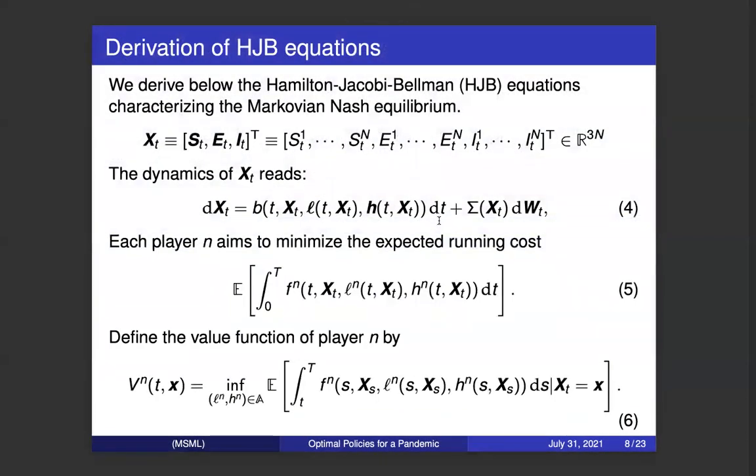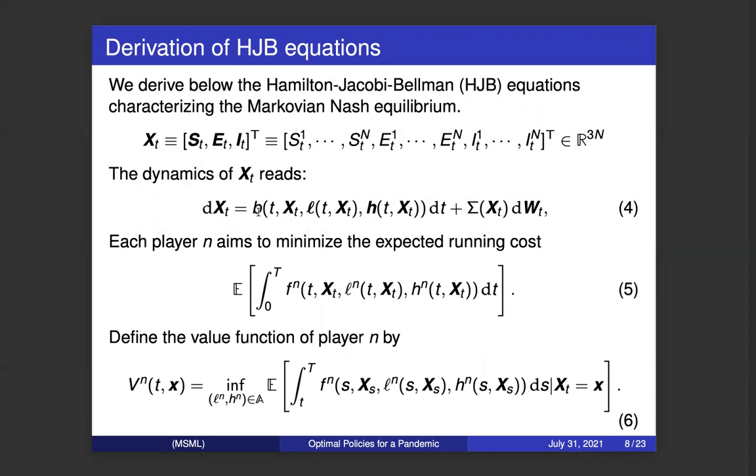To solve the Nash equilibrium, we derive the HJB equations. To get the HJB equations, we generalize the problem. We write SEI as X. Since the SEIR satisfies the conservation laws, the summation of SEIR is fixed. So we only need to solve for SEI and get R by a straightforward computation.